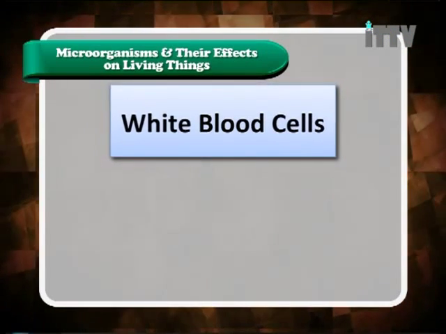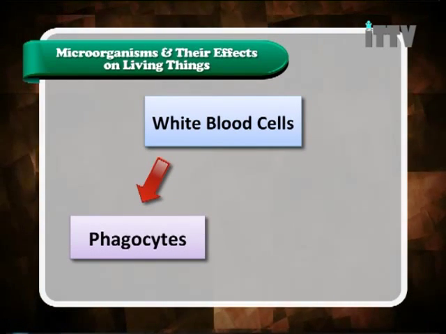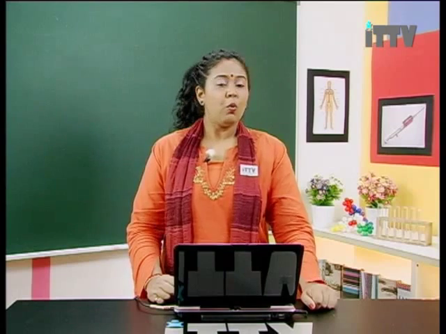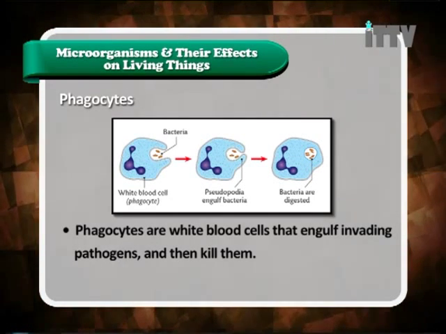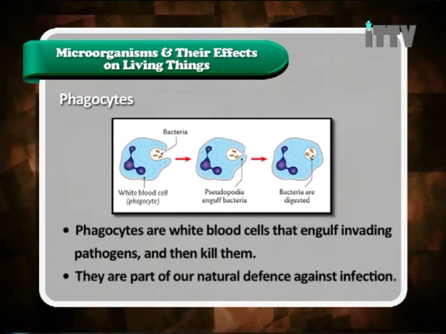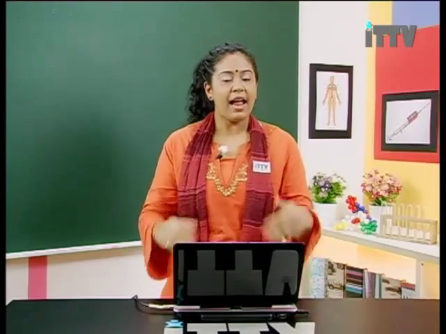The immune system of the human body involves actions of white blood cells such as phagocytes and lymphocytes. So what are phagocytes and lymphocytes? Phagocytes are white blood cells that engulf invading pathogens and then kill them. They are part of our natural defense against infection. So phagocytes, what do they do? They engulf the pathogen. And how do they digest these pathogens? By secreting enzymes and digesting them, and finally absorbing these digested materials.